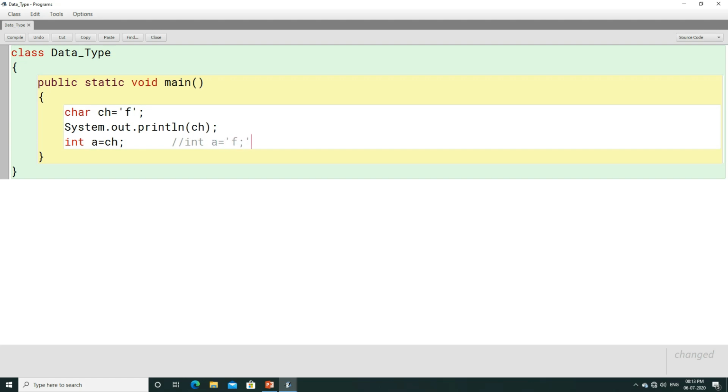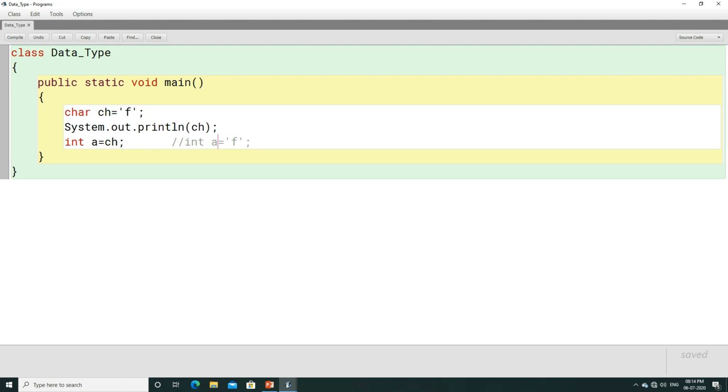Variable a is trying to store ch, and what is stored in ch is f. a is an int variable which can store a character value.